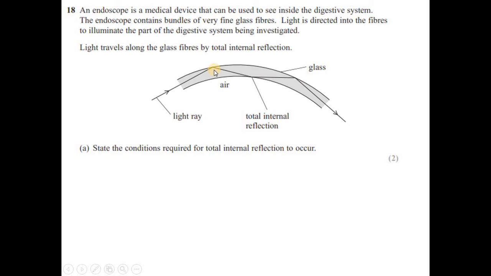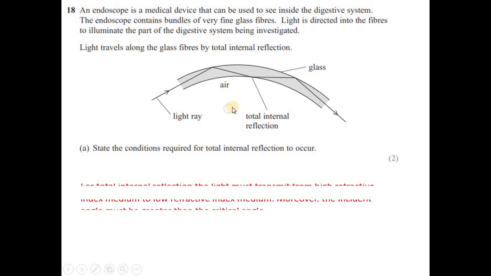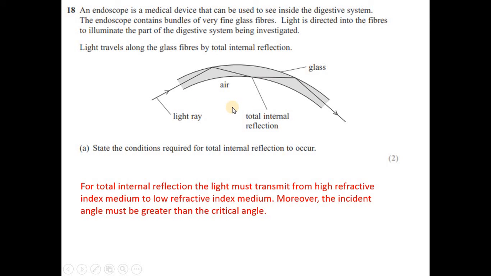The second condition is that the incident angle should be greater than the critical angle, in order for the light to be totally internally reflected. So that's how you say it. Number one, light must transmit from a high refractive index to a lower one, and the incident angle must be greater than the critical angle.